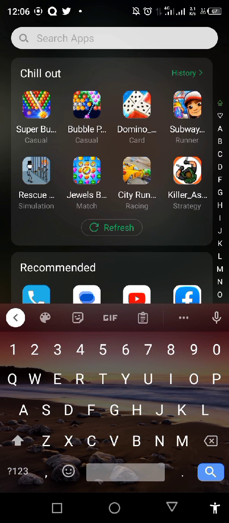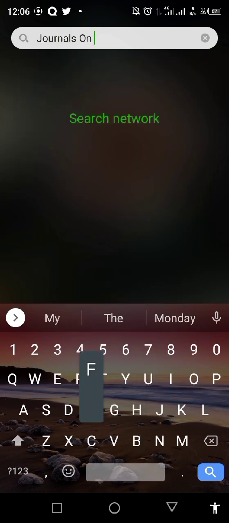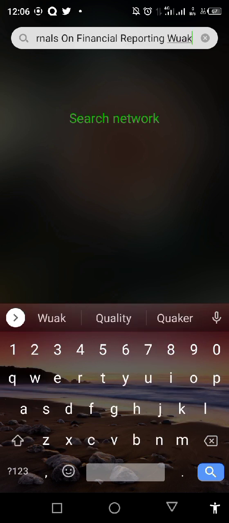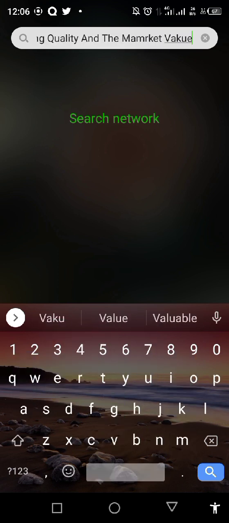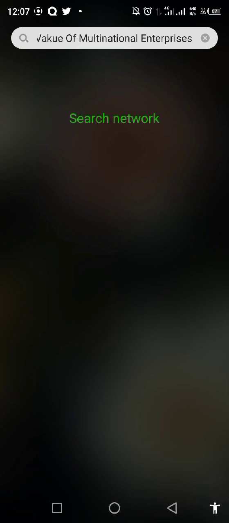Okay, so we are going to say journals on financial reporting quality and the market value of, remember, we are searching by topic scope, multinational enterprises.